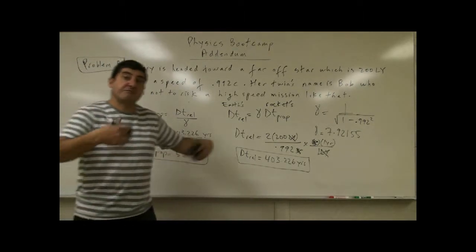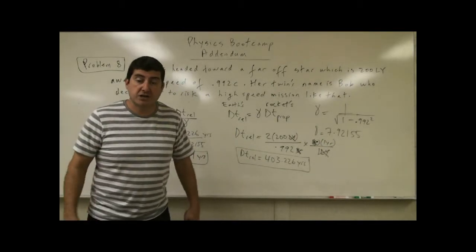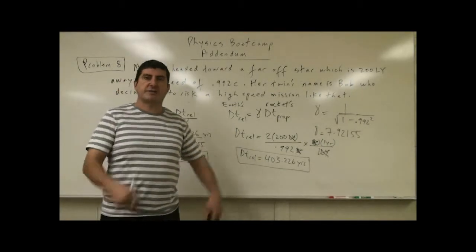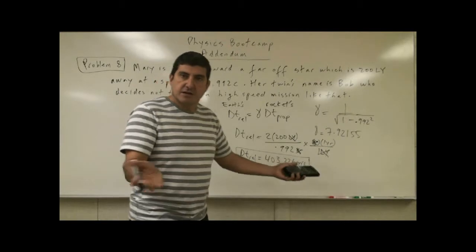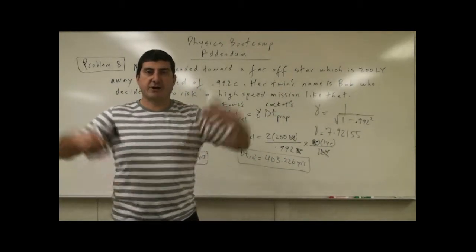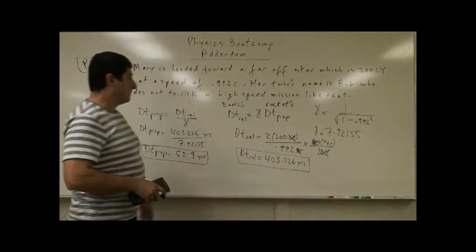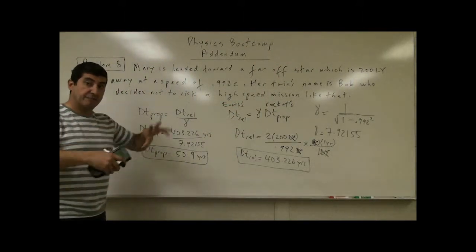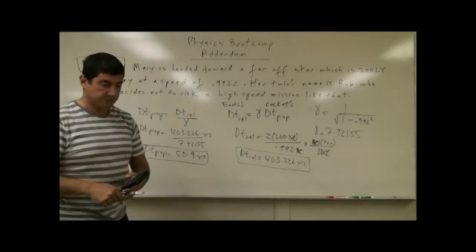Okay, so that means if Mary was 20 years old to begin with, she'll be about 70 years old when she comes back, and she will be living. And of course, everyone here on Earth will have died, and she will come back to a new world, okay? Now, how can we analyze this from Mary's perspective?